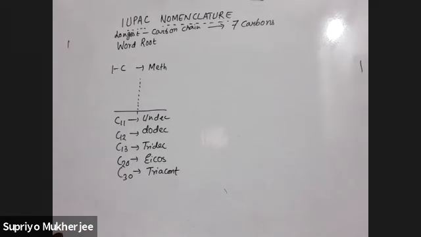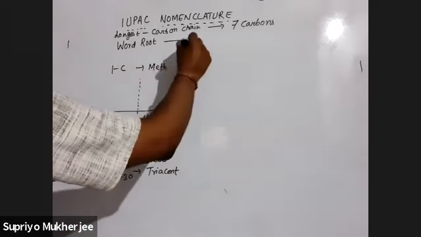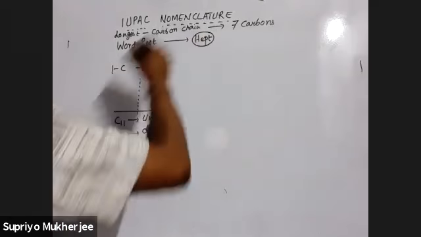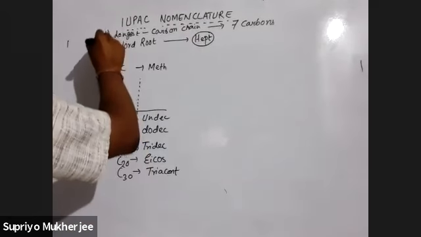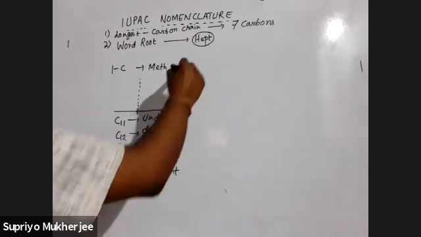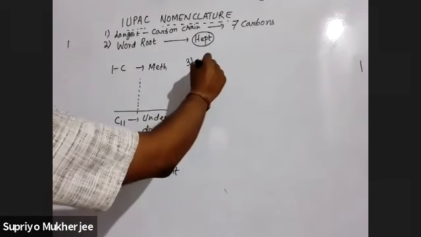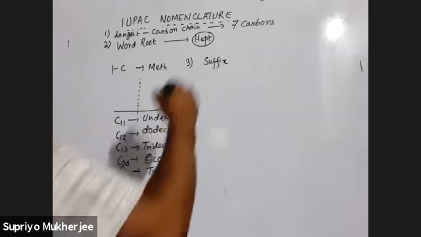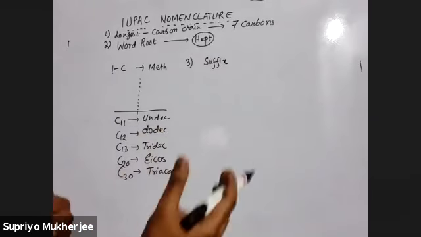Okay. So 7 carbons means the word root will be hept. So this is our first step. Step number 1 is longest chain, 2 is word root. Number 3 is we need to identify the suffix. Suffix means something that comes after the word root. ठीक है ना? After the word root.